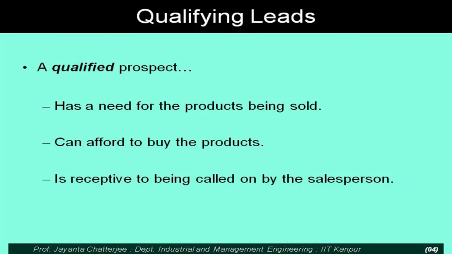And as I was mentioning, once a prospect has been identified, then you have to qualify that lead.